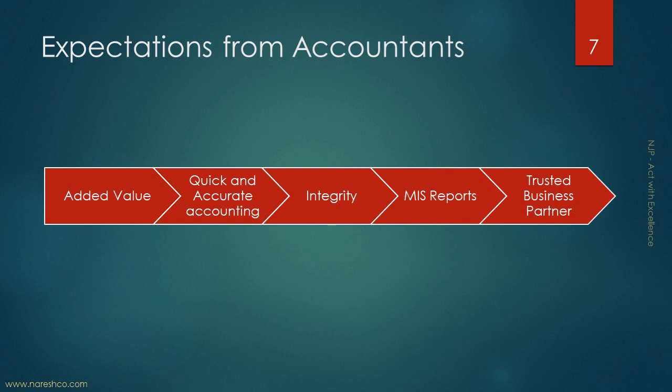Integrity is one of the most critical features because sharing of information about the business is done with the accountant. Various MIS reports can be generated, and ultimately it should be useful to you in your business. Over and above, the accountant should be treated as a trusted business partner. So the role of the accountant has changed from traditional accounting to trusted business partner, based on how the services are provided.